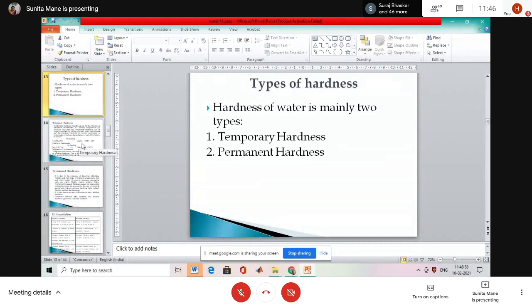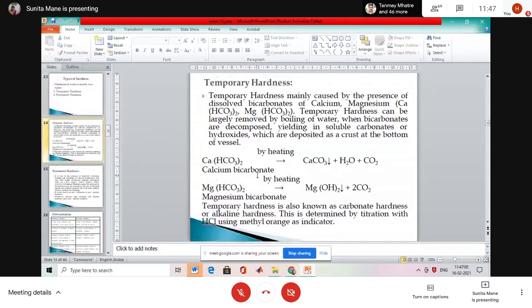So we will see first one by one. That is, what is meant by temporary hardness. And this question is asked in the examination for 3 marks, or sometimes 4. What is meant by the temporary hardness? And all the problems depend upon finding out the temporary hardness and permanent hardness in a given water solution. Okay? So what is meant by the temporary hardness? And write down the reaction also.